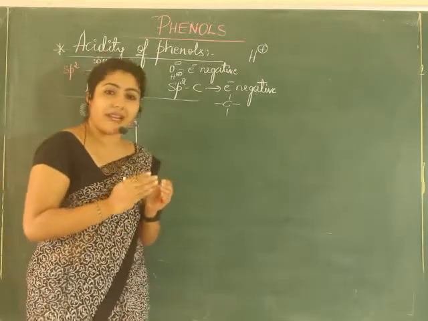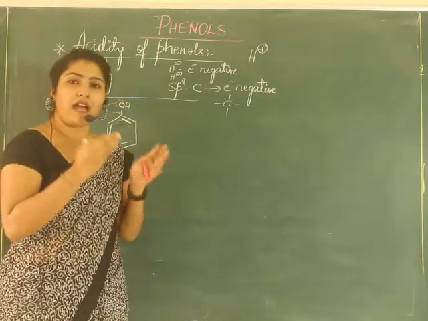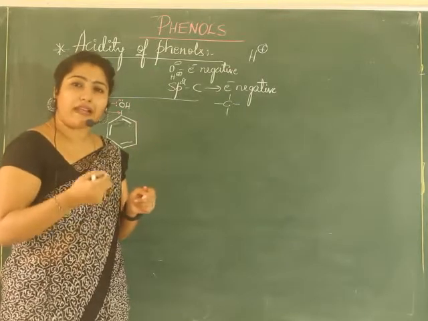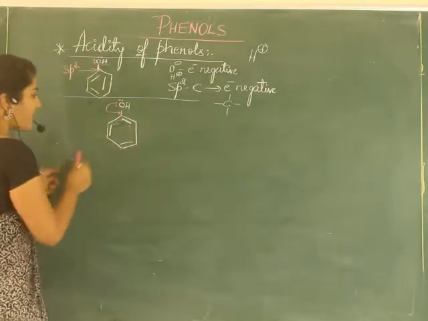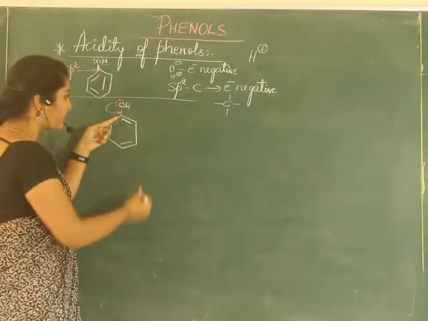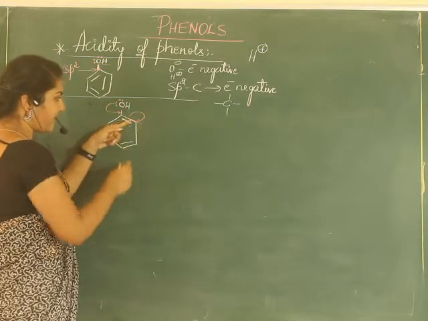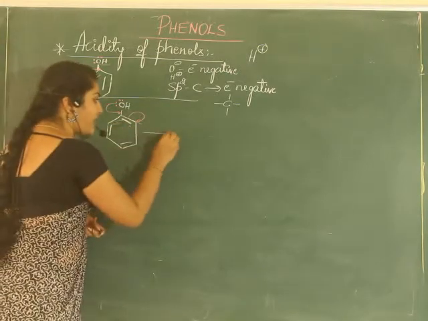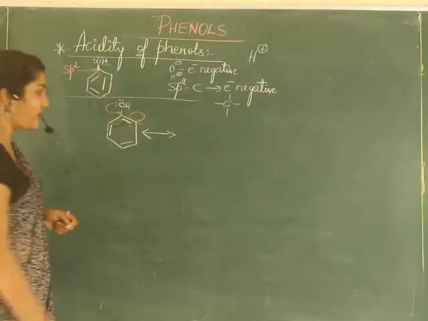See, you can practice this just after you listen to the concept. Close your book and stop the video, pause the video, and start to write the resonance structure by yourself. You'll surely enjoy it. Okay, so what is happening? The pair of electron is moving towards this bond. So what happens to this bonded pair? It moves towards the next carbon. See, where we are indicating the arrow mark, to the next carbon we are indicating. And when we write the resonance structure, we indicate it by double-headed arrow mark.